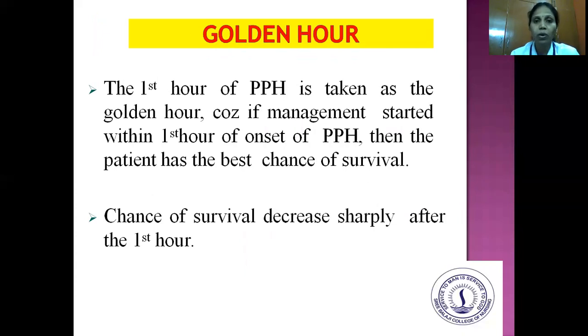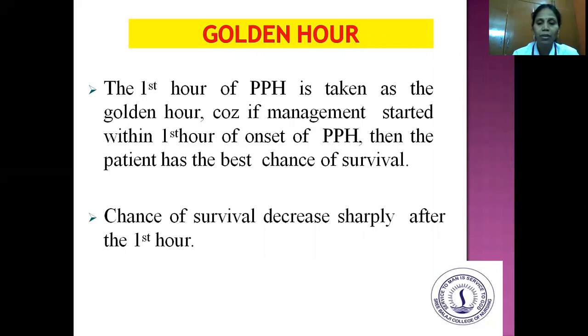So the golden hour is very, very important. When we say golden hour, that is the first hour of postpartum hemorrhage, because if management is started within 1 hour of onset of PPH, then the patient can have the best survival rate. We are able to save the life of the patient within the first hour. That first hour is very crucial and very important during her labor time. So within that first hour, we can do so many miracles. We can save the mother's life, and the chance of survival decreases sharply after the 1 hour.